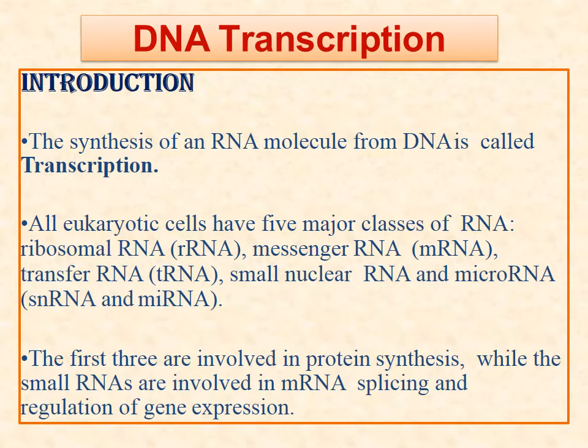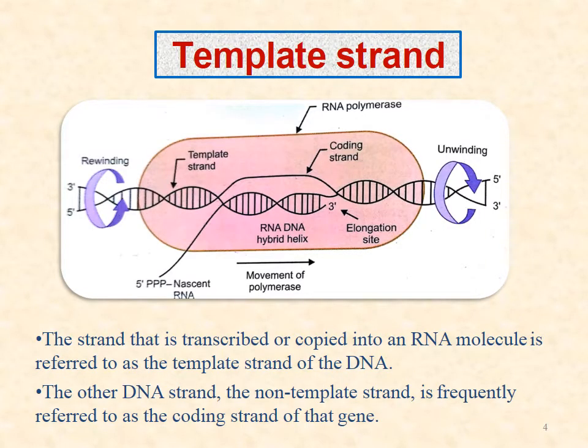Then we come to the introduction. What is DNA transcription? We have seen that the synthesis of RNA from DNA is called transcription. All eukaryotic cells have 5 major types of RNA: ribosomal RNA, messenger RNA, transfer RNA, small nuclear RNA and microRNA. The first 3 are involved in protein synthesis, while the rest, small nuclear RNA, is involved in splicing and regulating gene expression.